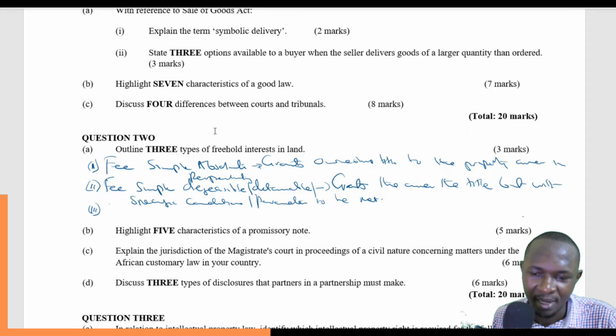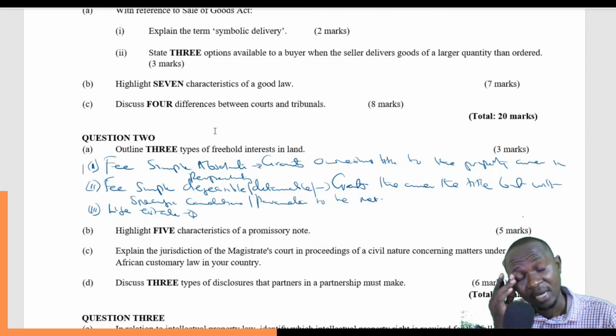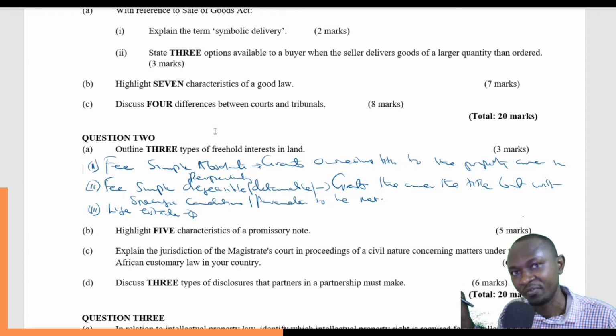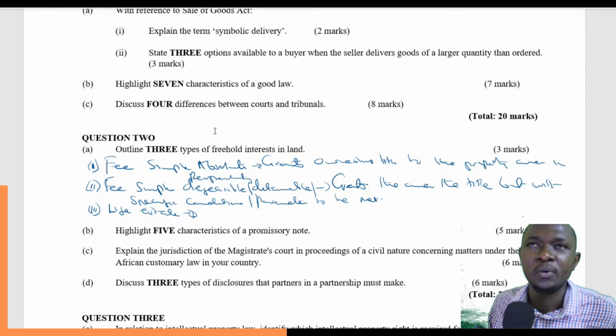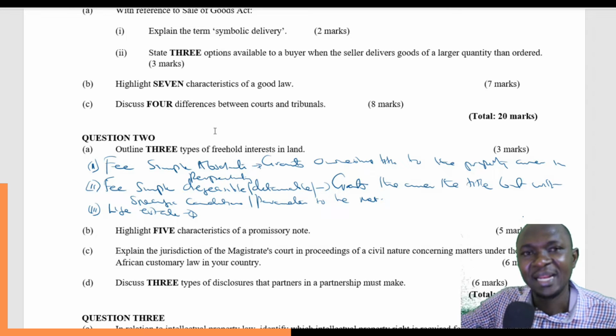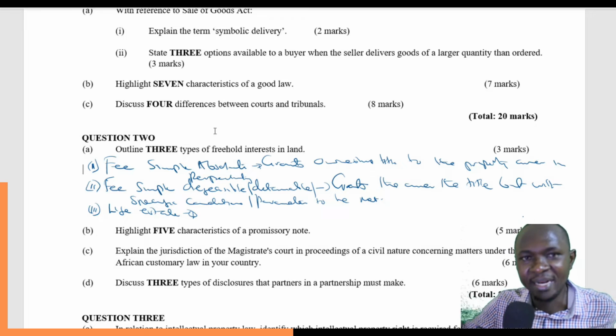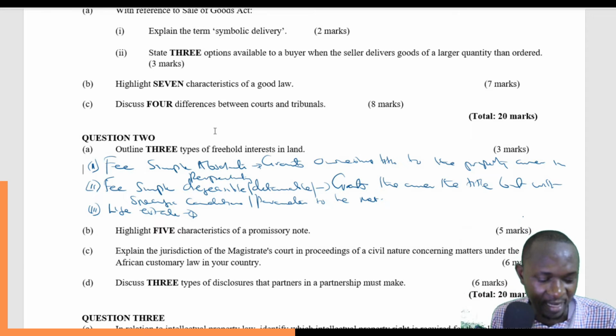Then we have the life estate, and in this one, the ownership lasts for the duration of the life of the owner. The ownership will only be active to the extent of the owner's life. When the owner dies, then the ownership also lapses.